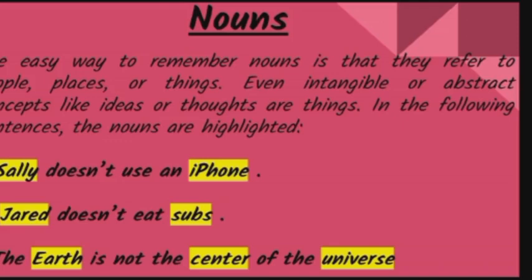So I'll give an example for your better clarity. Let's keep your name as Johnny. Johnny went to America. In this sentence, which refers to a person and which refers to a place? Yes, Johnny refers to a person and America refers to a place. And I will give another example. Johnny is holding a pen. Which refers to a person and which refers to a thing? Yes, Johnny refers to a person and pen refers to a thing.